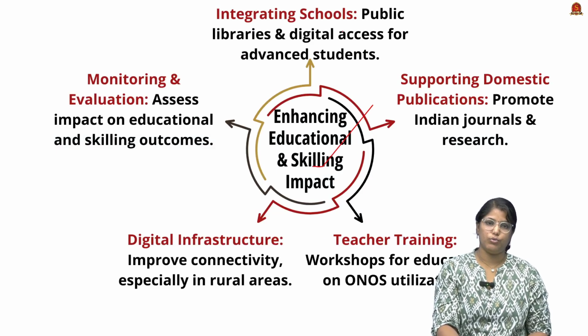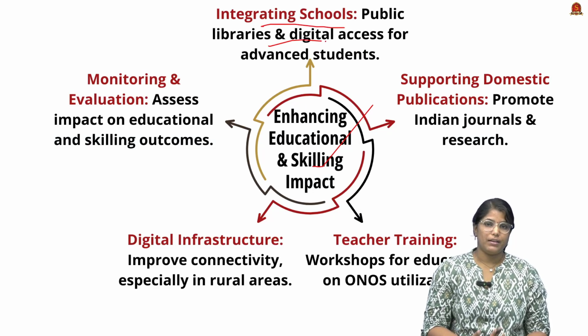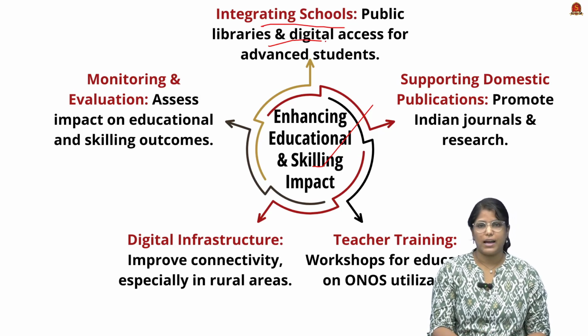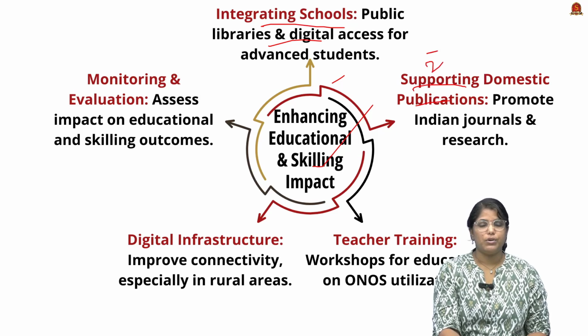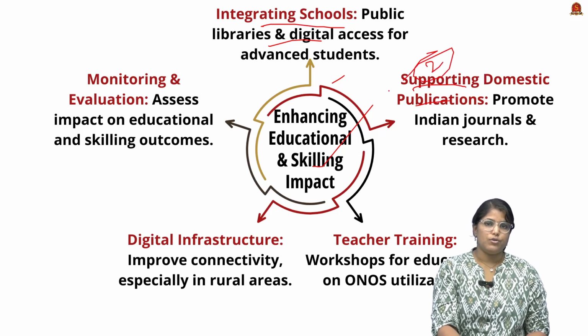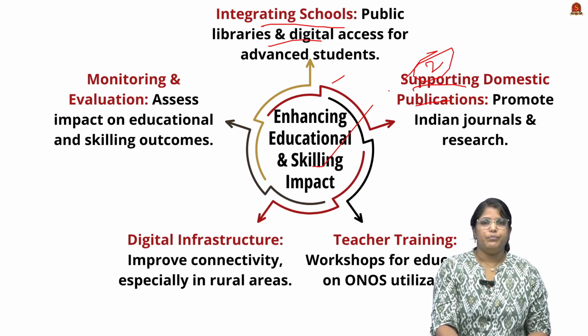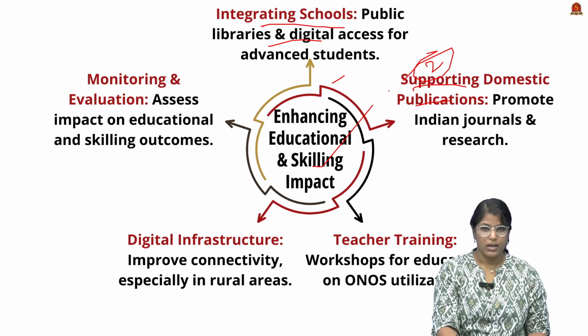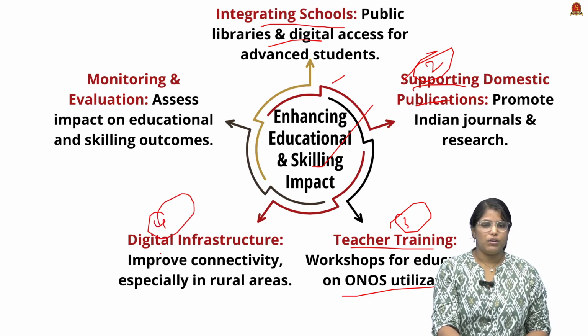What we can do? See, first thing is we have to integrate schools. We have to implement them even in the public libraries, and provide digital access for advanced students as well. And the second thing is we have to support the domestic publications. So instead of depending on the international publishers, we have to develop our own publishers that are very approachable with minimum premium. And the third important thing is we have to conduct workshops for the educators for the utilization of ONOS. Fourthly, we have to focus on digital infrastructure.